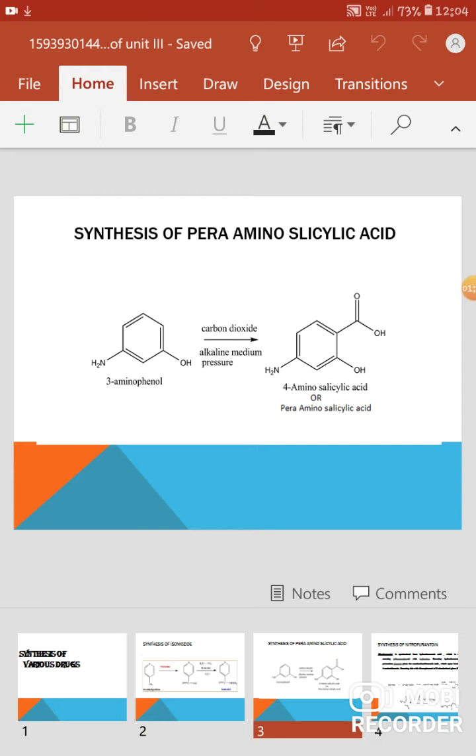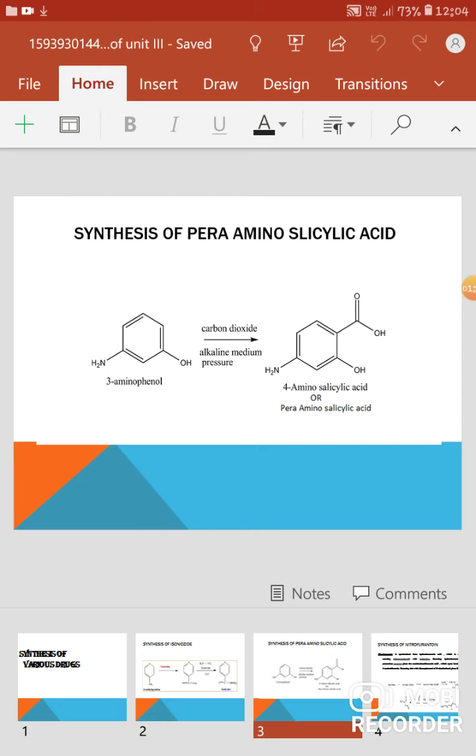Next synthesis is para-aminosalicylic acid. So para-aminosalicylic acid is also used for the treatment of tuberculosis as an anti-tubercular drug, and it also inhibits the formation of mycolic acid. So this para-aminosalicylic acid can be synthesized from 3-aminophenol when treated with carbon dioxide in alkaline medium under pressure.